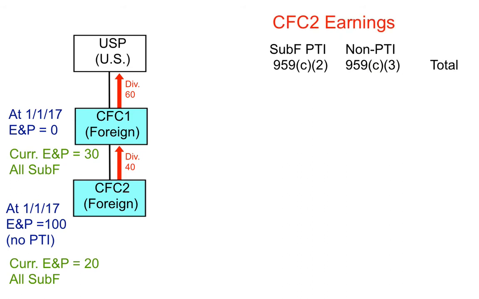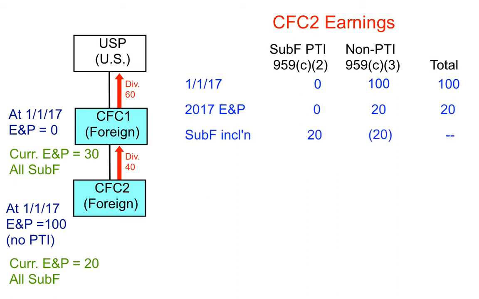We will first analyze the ordering rules for CFC2. At the beginning of 2017, CFC2 has no PTI and 100 of non-PTI for a total E&P of 100. During 2017, CFC2 earned 20 of income. All 20 of the income was Subpart F income. A Subpart F income inclusion does not change the total E&P, it simply reclassifies E&P from non-PTI to PTI. So here we show the reclassification of the 20 of Subpart F income from non-PTI to PTI. After the reclassification, CFC2 has 20 of PTI and 100 of non-PTI.